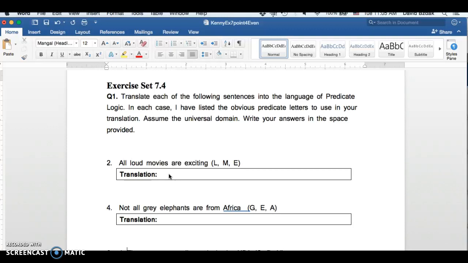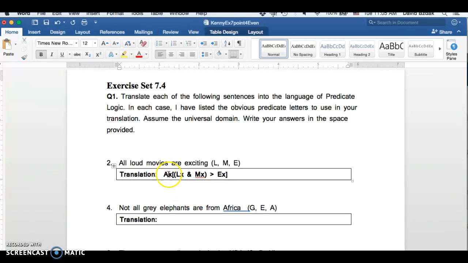So for all x, if x is loud and if x is a movie, then x is exciting. Now we can't leave it like this because this quantifier has to go across all the x's. So what we need to do is put all of this in parentheses as well.